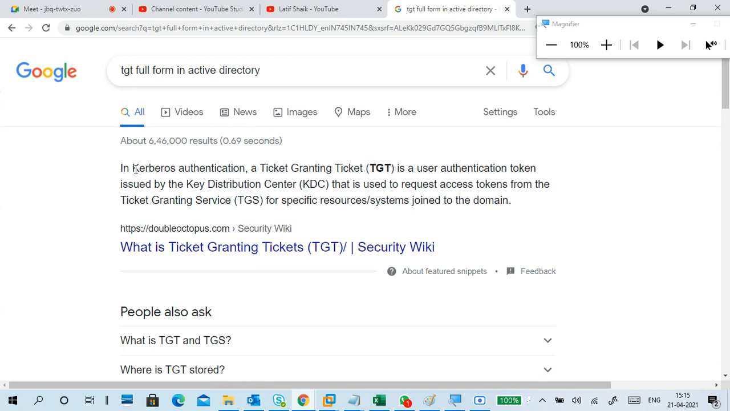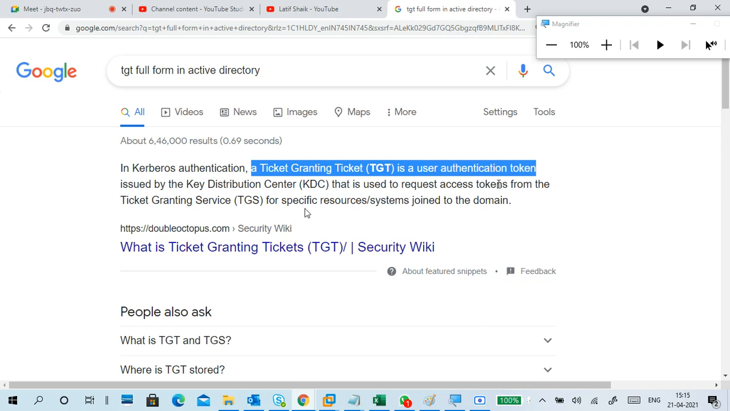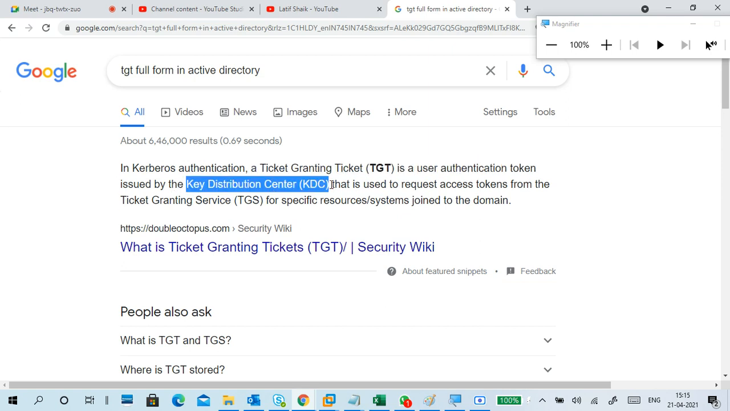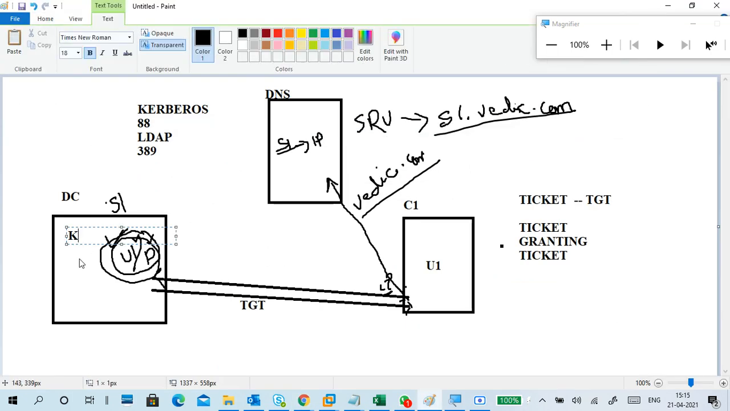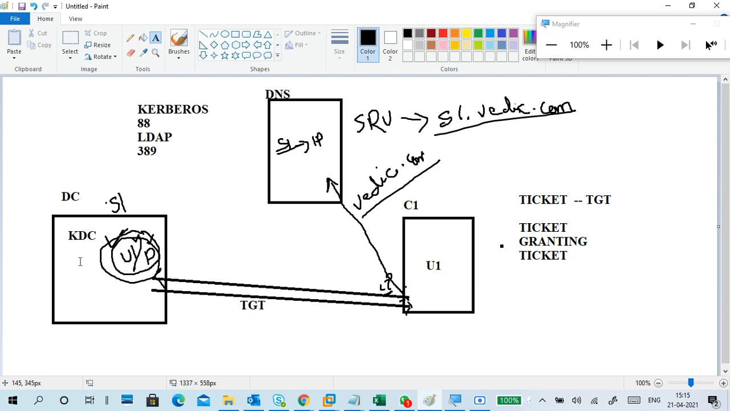In Kerberos authentication, a ticket granting ticket is a user authentication token issued by the key distribution center that is used to request access tokens from ticket granting services for a specific resource and system joined in the domain. The Kerberos authentication system has one key distribution center. So when your username and password are authenticated, the key distribution center will send a ticket granting ticket to user one.